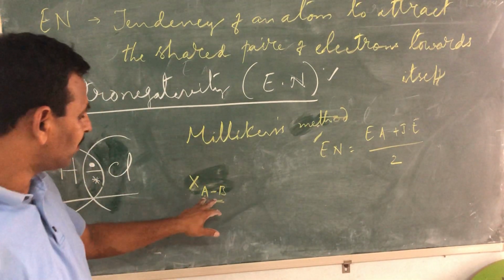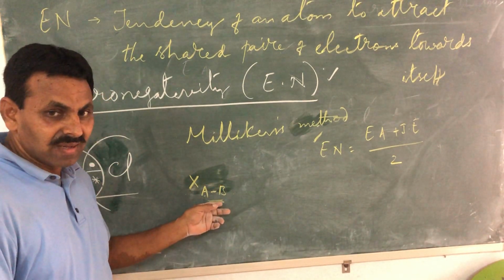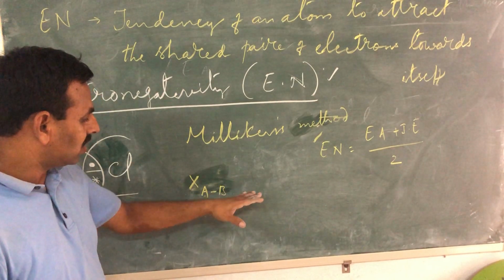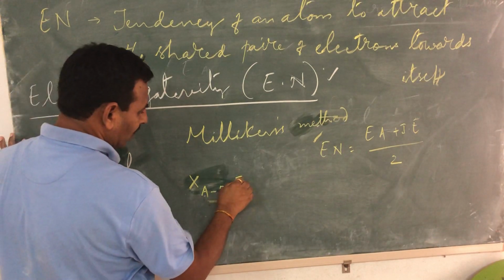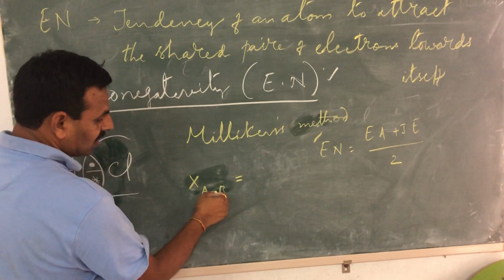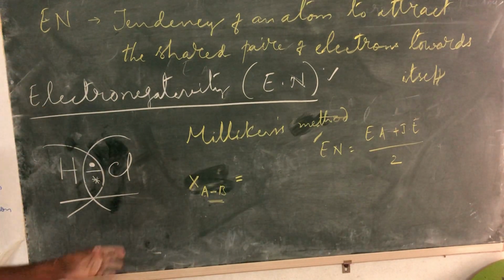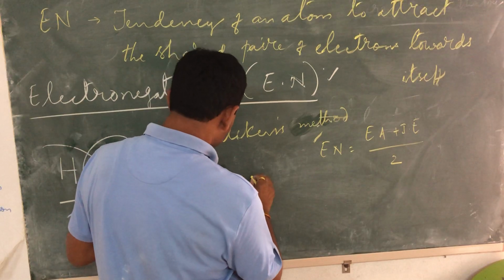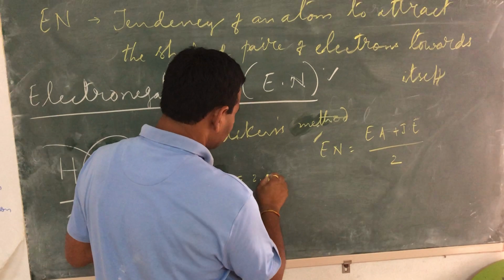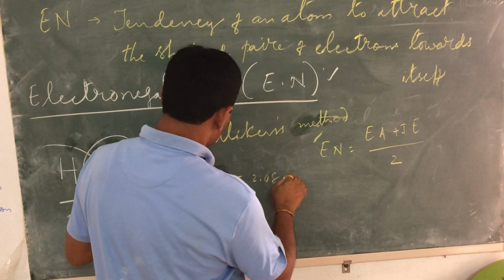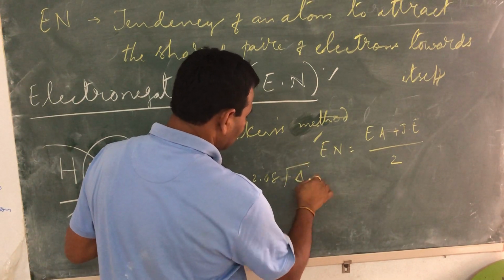What we are talking about is if you have compound A and B formed, you can calculate the electronegativity, or the difference of capacity of attracting this pair of electrons towards itself, by using this formula: 2.08 and square root of delta.